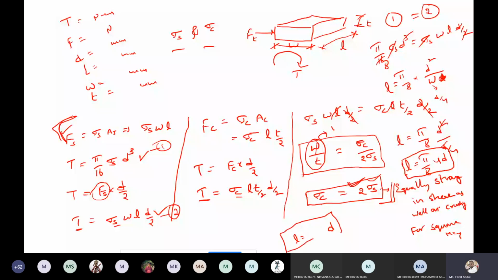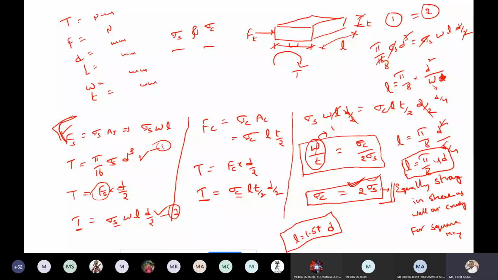We get the relation between the length of the key and the diameter of the shaft: L equals 1.57 d.